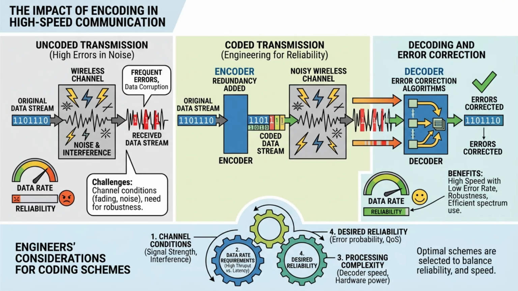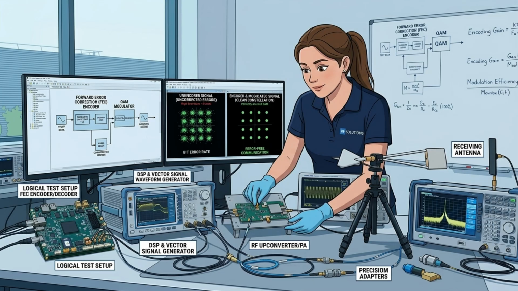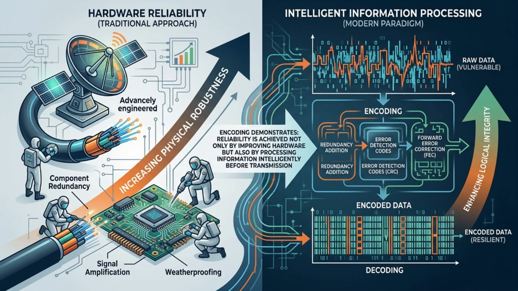Without encoding, modern high-speed communication would suffer from frequent transmission errors, especially in noisy wireless environments. Engineers carefully choose coding schemes based on channel conditions, data rate requirements, processing complexity, and desired reliability. For RF engineers, encoding is a key technology that works together with modulation, digital signal processing, and RF hardware to maximize communication performance while minimizing transmission errors. Encoding demonstrates an important principle of communication engineering. Reliability is achieved not only by improving hardware, but also by processing information intelligently before transmission.